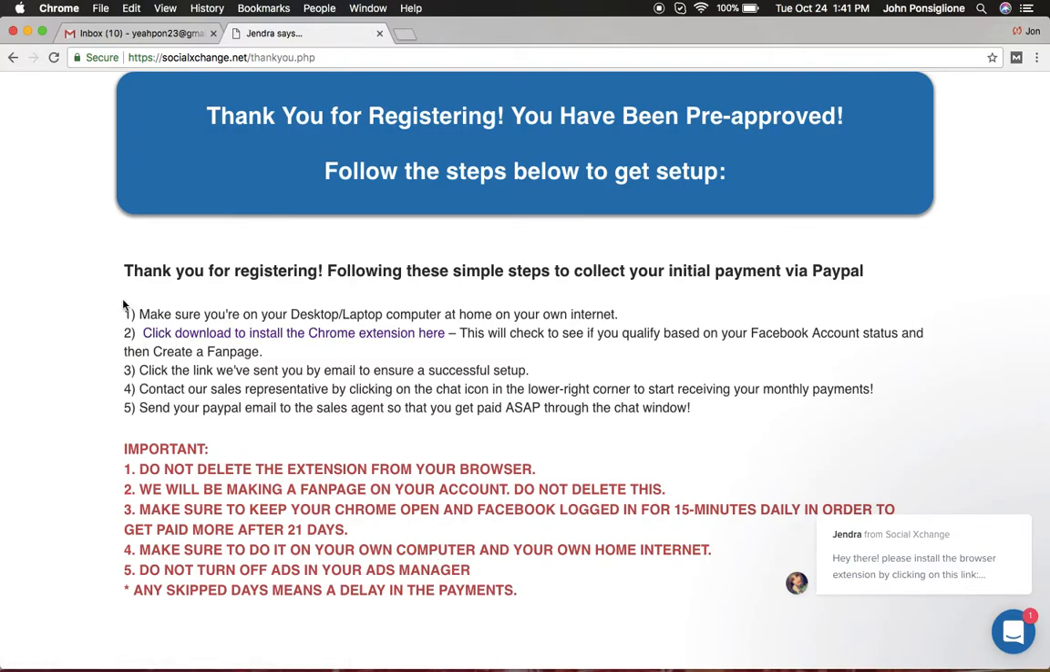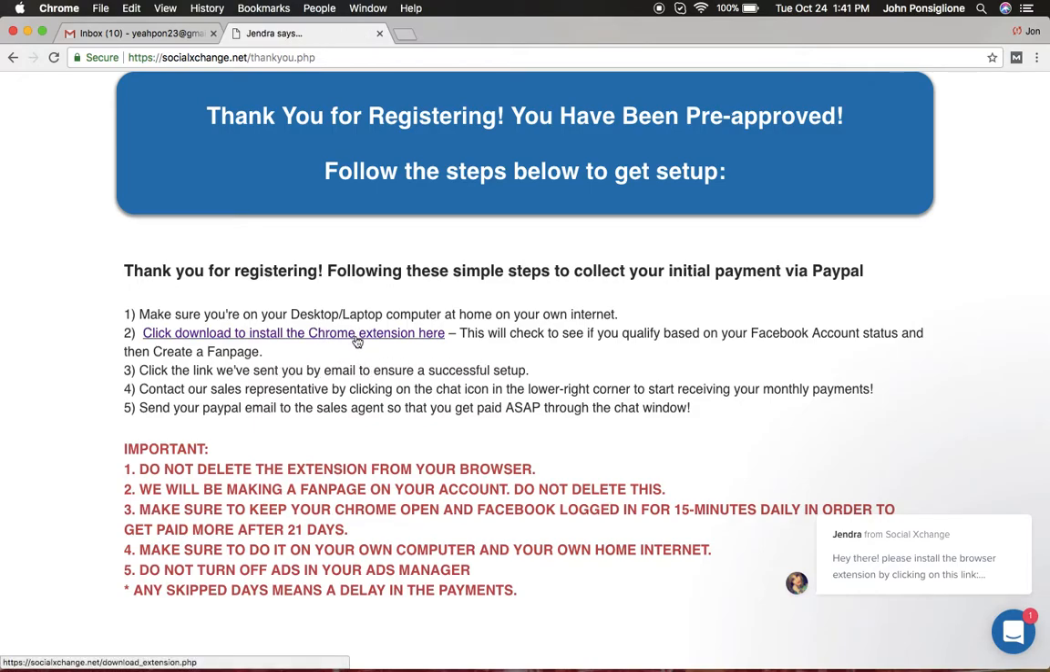Now they need to follow these instructions here. 1, 2, 3, 4, 5. Make sure you're on your desktop. Click to download the Chrome extension here. Click the link we've sent you by email to ensure a successful setup.